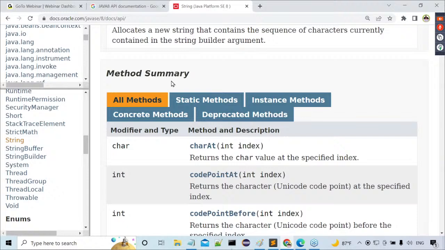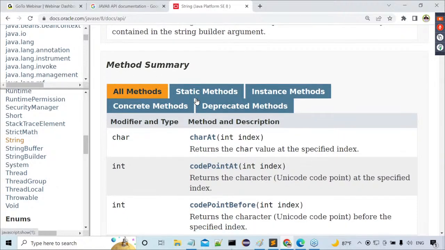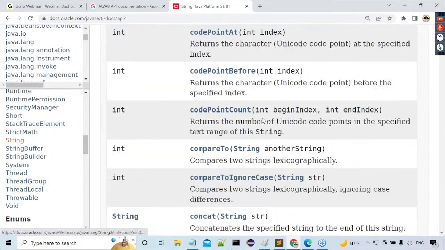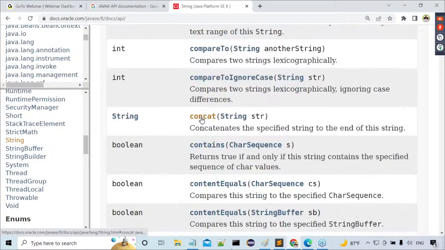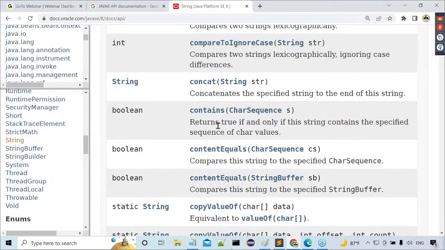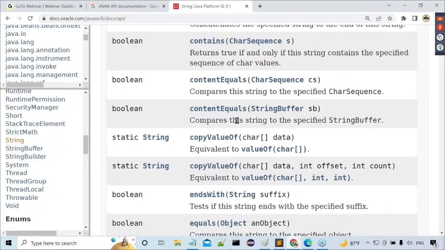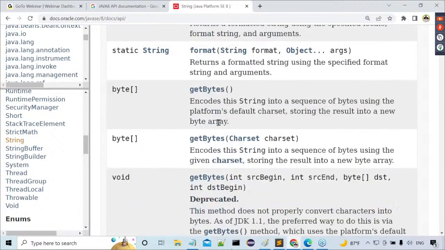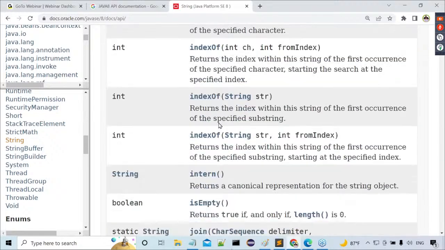Then after that, what is next here? Carry at, code point before, code point counter, compareTo method, compareToIgnoreCase method, concat method. I think you are well aware of this particular method. What is the purpose of the concat method? Adding two strings, which is nothing but concatenation. This will perform that. Contains, contentEquals, copyValueOf and others. So many methods are available.